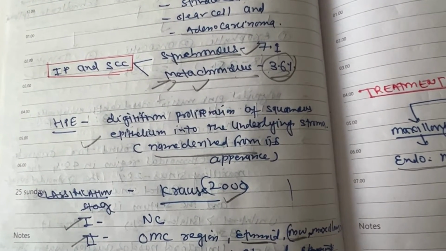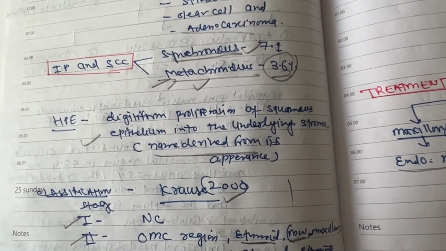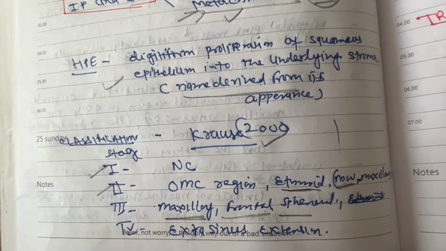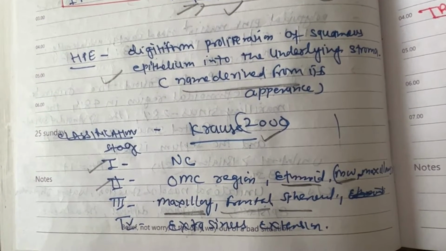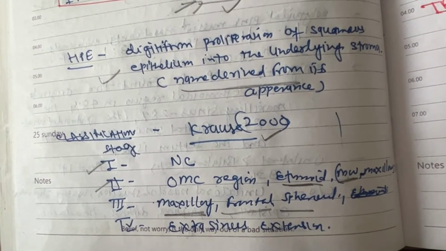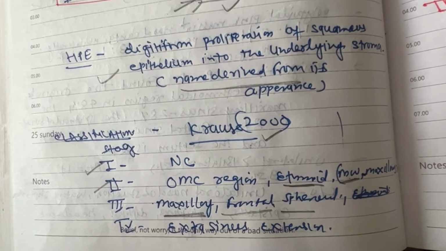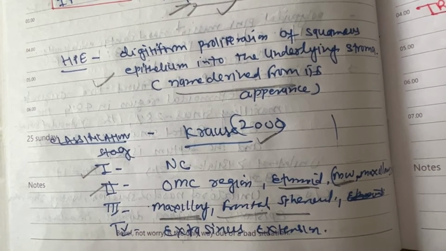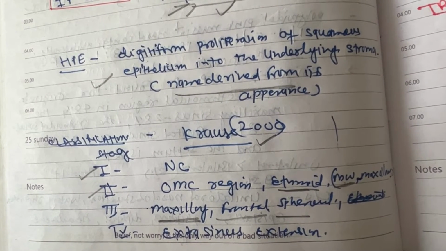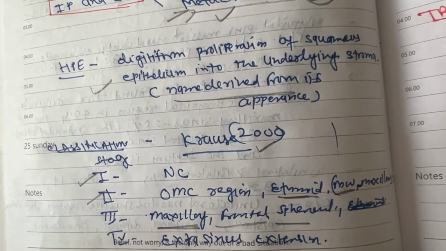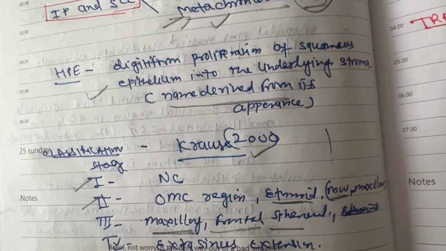On histopathology examination, there is downward proliferation of squamous epithelium into the stroma. The staging of inverted papilloma has 4 stages. Stage 1 is localized to the nasal cavity. Stage 2 is the OMC region and medial wall of maxilla and ethmoid sinuses. Stage 3 is the maxillary sinus except the medial wall, lateral, posterior, superior wall, and frontal and sphenoid sinus involvement, and extrasinus is stage 4. This is the Krouse classification.